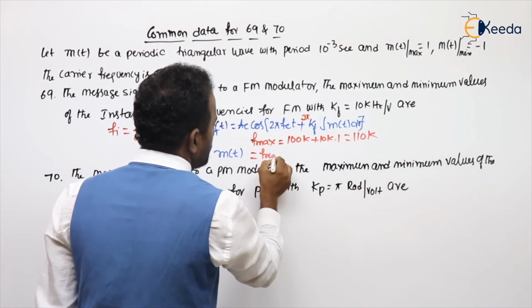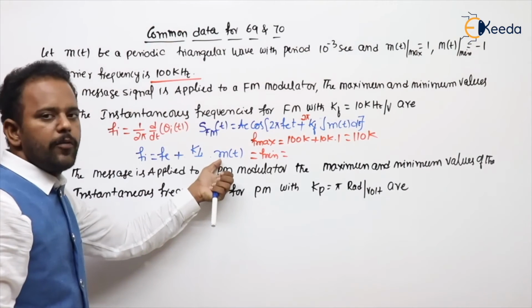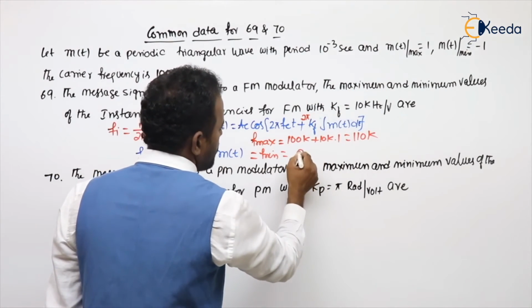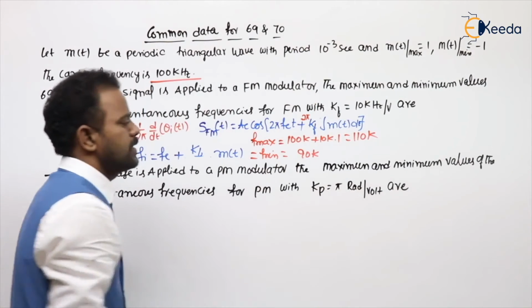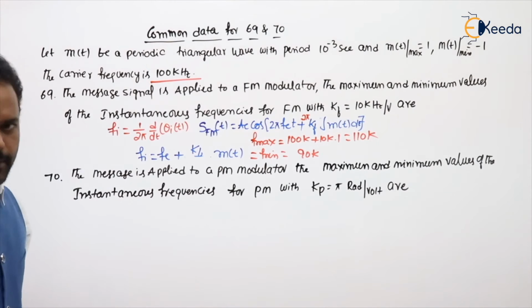What about F minimum, sir? For calculation of F minimum, you need to take the M of t minimum value. Minimum is minus 1. 100 minus 10, obviously 90k is the answer. The same thing is given to a PM modulator.